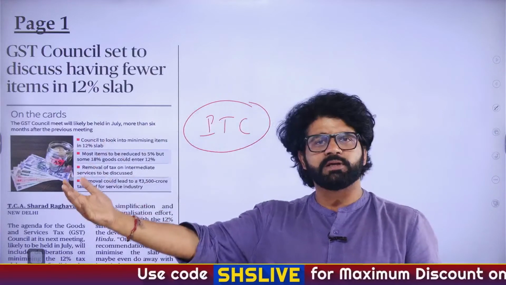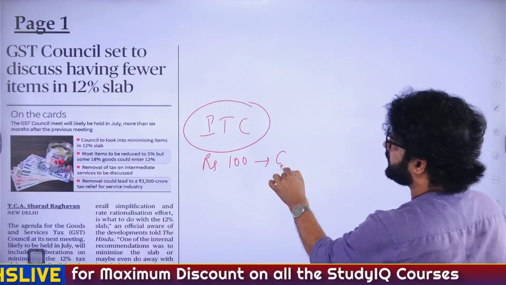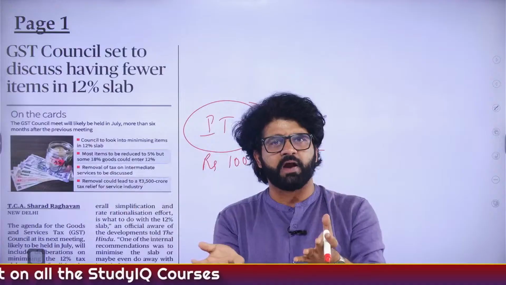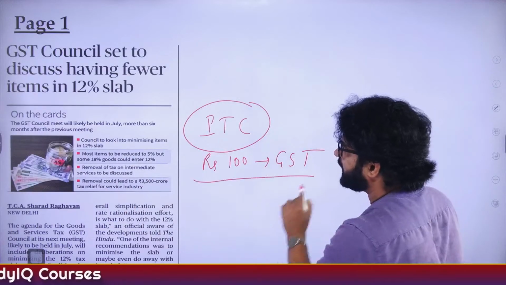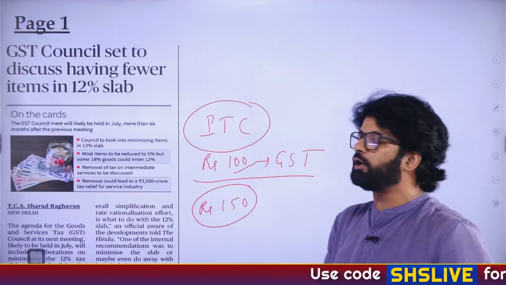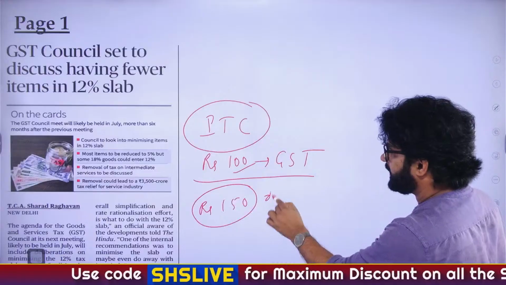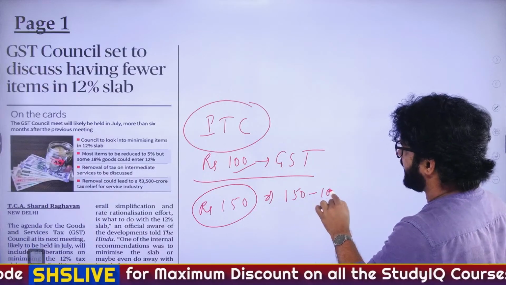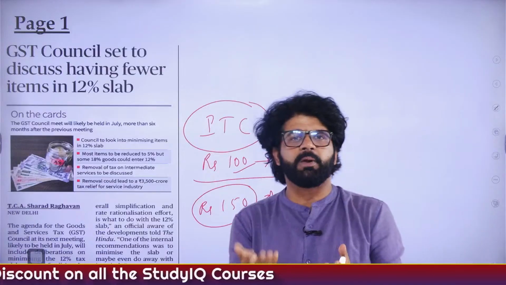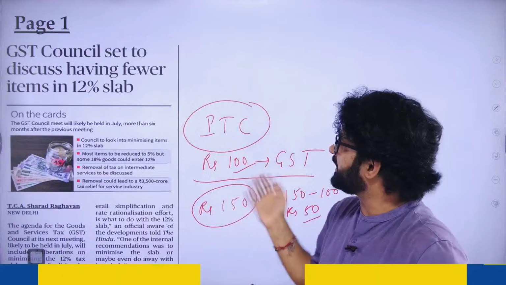When I'm buying some raw material, let's say I paid 100 rupees GST on that particular raw material. Now, when I produce the output, the final good, let's say I am supposed to pay rupees 150, but since I have already paid 100 rupees GST on input raw materials, in that scenario I will only pay 150 minus 100, that is rupees 50. This is input tax credit. So I got a rebate of 100 rupees because I have already paid 100 rupees GST on the raw materials, that is the input.